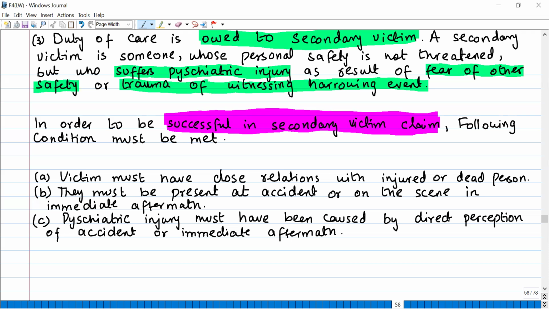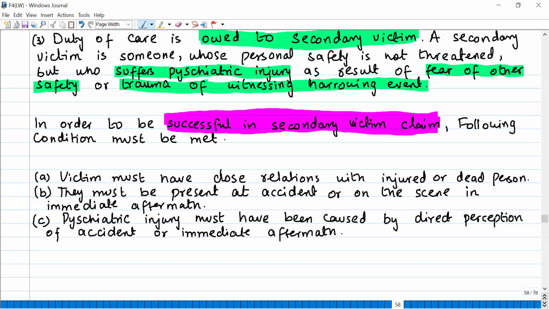The point you need to understand is that anyone can claim that they are a secondary victim. That is why these conditions are set out. Let's say someone dies in a road accident, and after six or seven hours a person comes to the scene, sees the crowded place, and remembers that this happened to, let's say, his close relative, and because of that he suffers psychiatric injury.